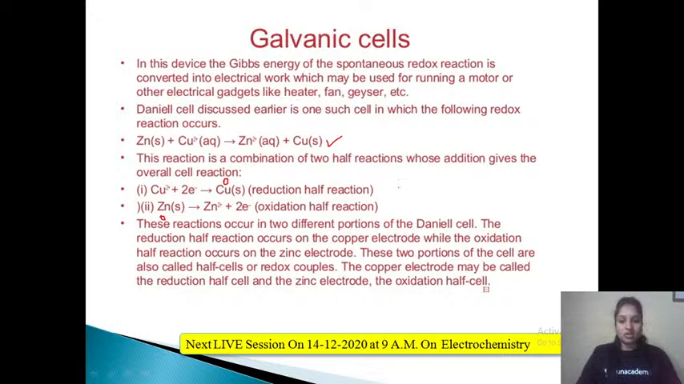And these are called half cell reactions, also known as redox couples. These two are known as half cell reactions and also known as redox couples.